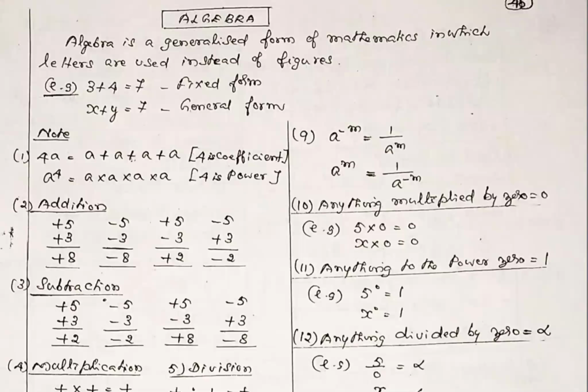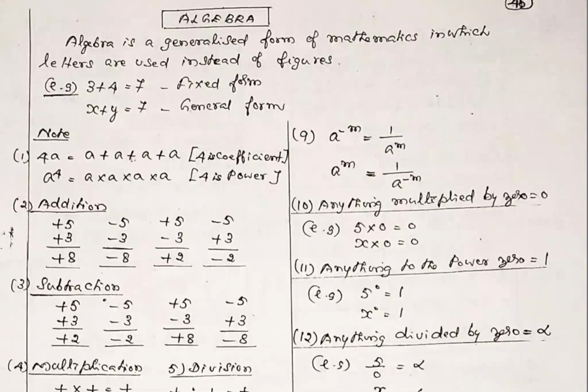Rule number 2, the third and fourth examples. If the numbers have different signs, put the sign of the greater number and subtract. In the third example, you see plus 5 minus 3. Put the sign of the greater number; the greater number's sign is plus, and subtract 5 minus 3, which is 2. Similarly, the last one. So there are 2 rules, the basic rules of addition. If you want to add two numbers with the same sign, put the sign and just add, as in the first two examples. In examples 3 and 4, the numbers have different signs, so put the sign of the greater number and just subtract. So there are two rules.